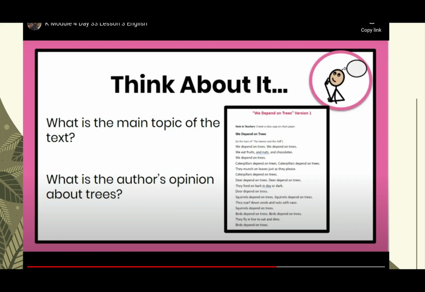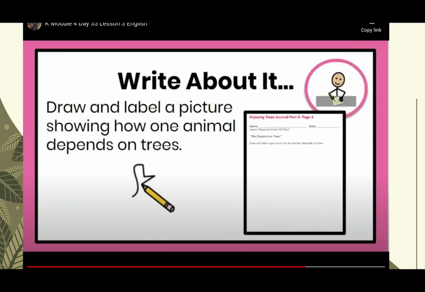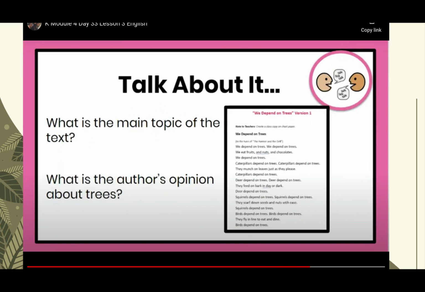Now that we've read the text, let's think about it. What is the main topic of the text? What is the author's opinion about trees? Pause and think about this. Now let's talk about it. What is the main topic of the text? What is the author's opinion about trees? With a family member or friend, talk about this.